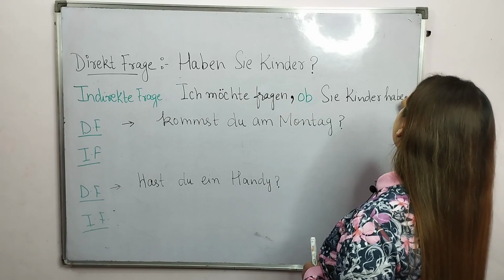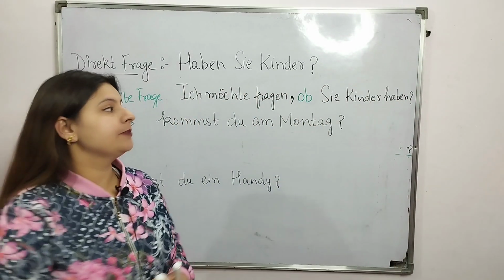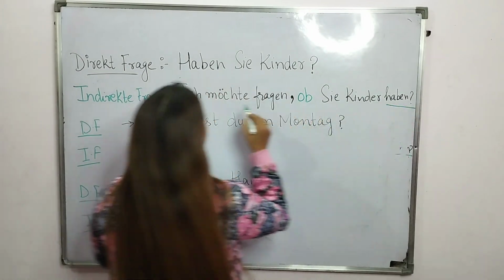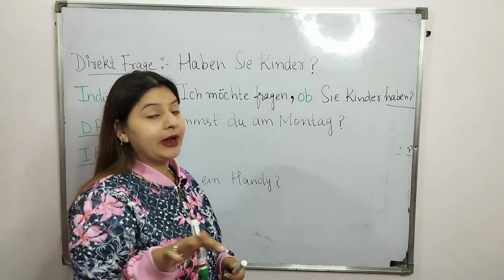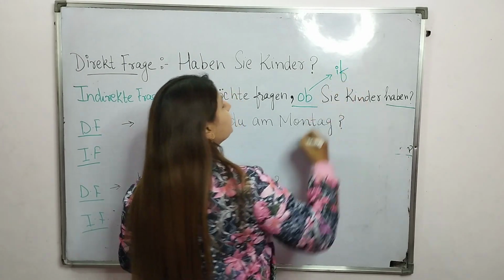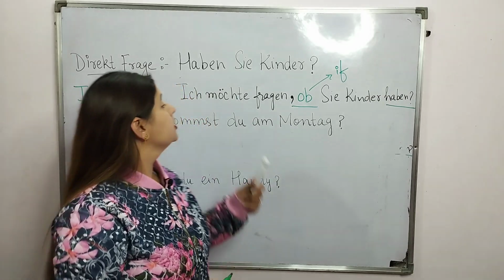The rest of the structure is the same: verb at the end position, both sentences connected with a comma. But in this case, we have one extra word, that is ob, if.